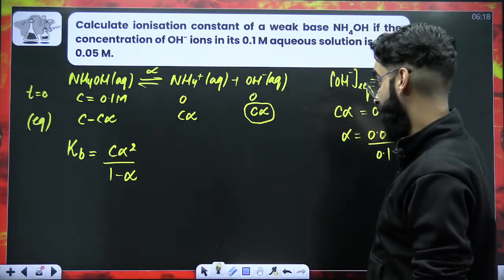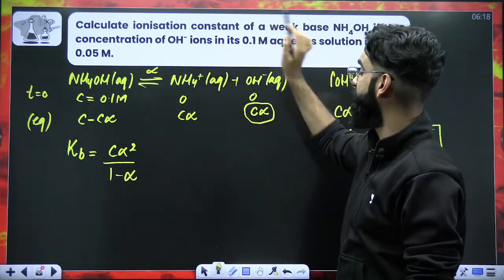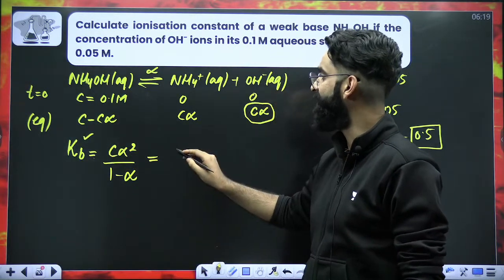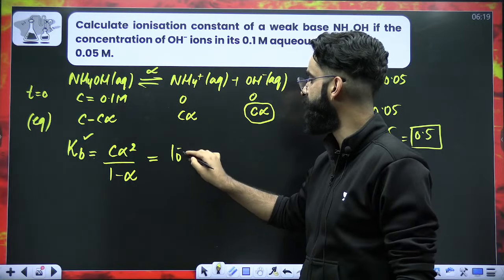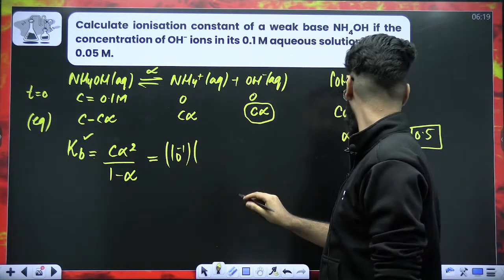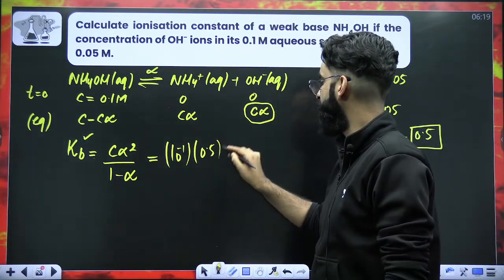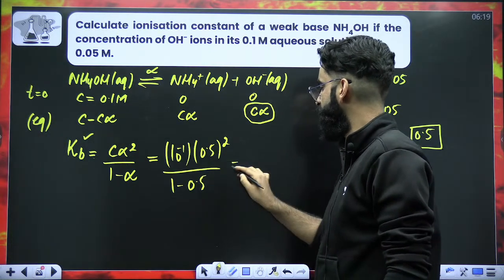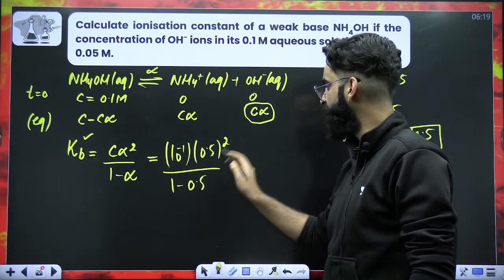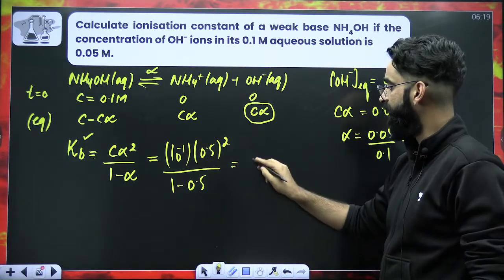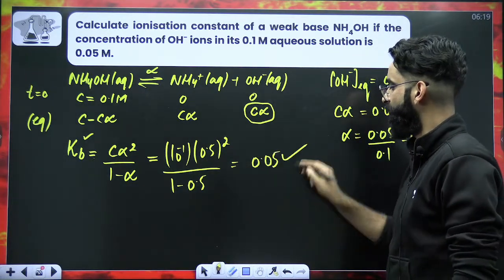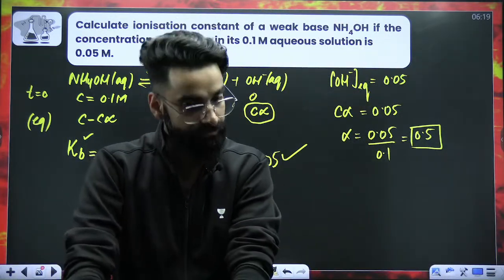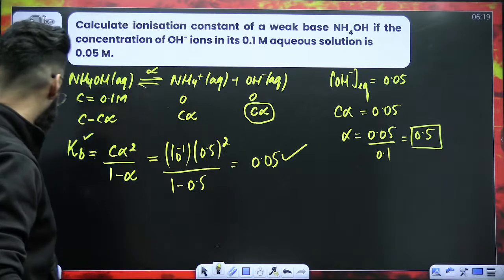So what are we supposed to calculate? We were supposed to calculate the ionization constant of the weak base, so Kb. C value is 0.1, 10 raised to the power minus 1, alpha square, alpha is 0.5. So 0.5 square divided by 1 minus 0.5. 1 minus 0.5 is 0.5, so 0.5 and 0.5 cancel. It comes out to be 0.05. This is the value of the ionization constant of the weak base which we were supposed to calculate.